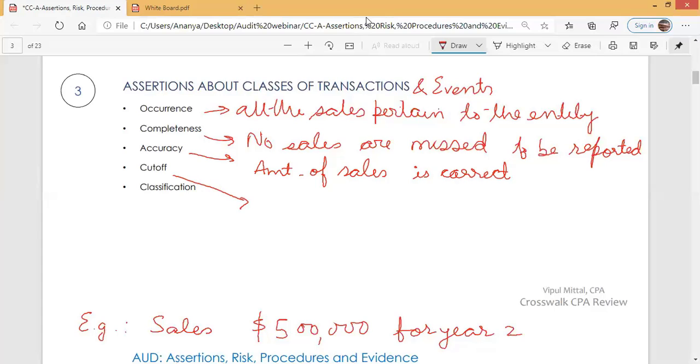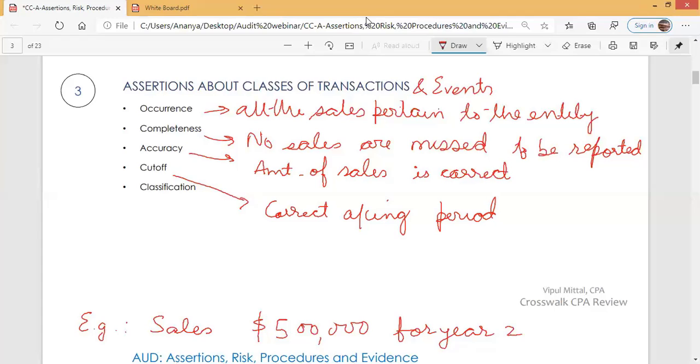Cut off. Management makes a representation that sales are recorded in the correct accounting period. It is not that this sales figure of $500,000 includes sales for year 3 or sales for year 1. No. This sales figure of $500,000 includes only sales for year 2. That is the correct accounting period. This sales figure is for the correct accounting period. This sales figure is for year 2 only.